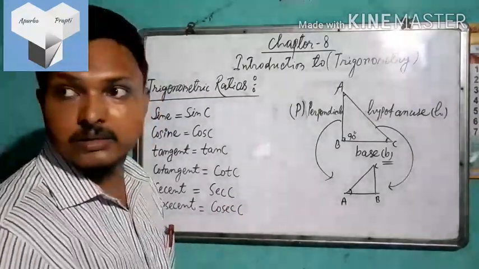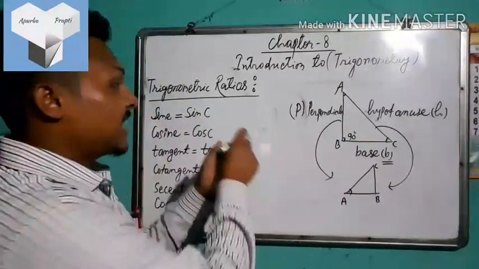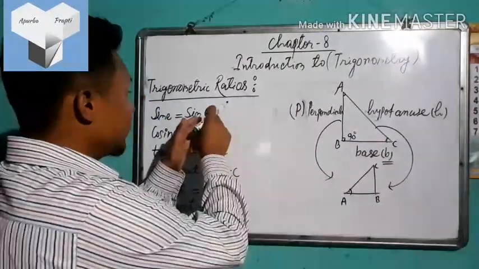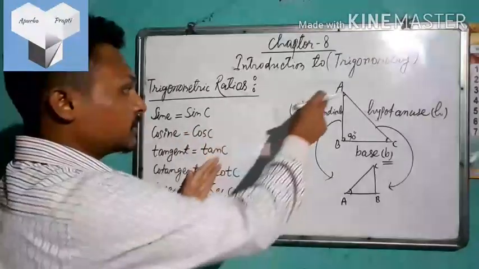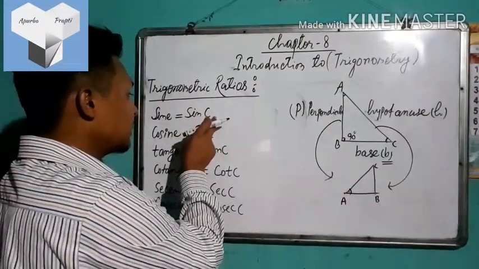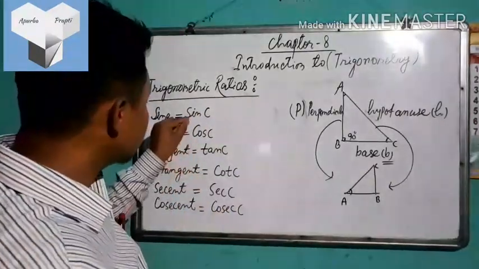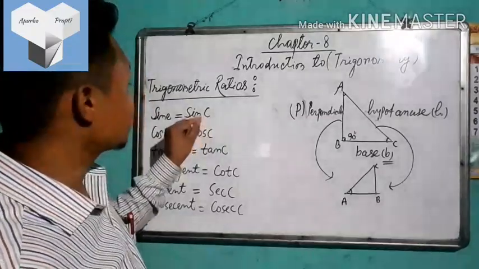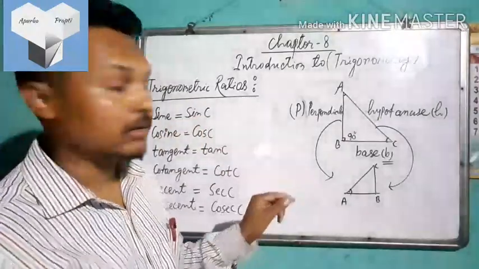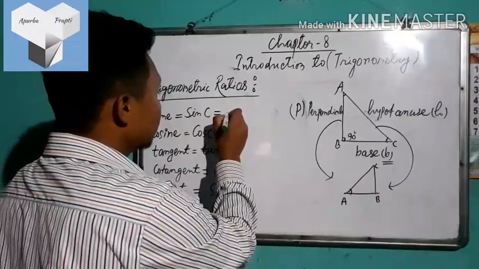Now, what is the meaning of sin C? Here in place of C we can take A or B also. That means the sine ratio of angle C, the sine ratio of angle A, the sine ratio of angle B, like that. So what is the meaning of sin C? That means what is the sine ratio of angle C?